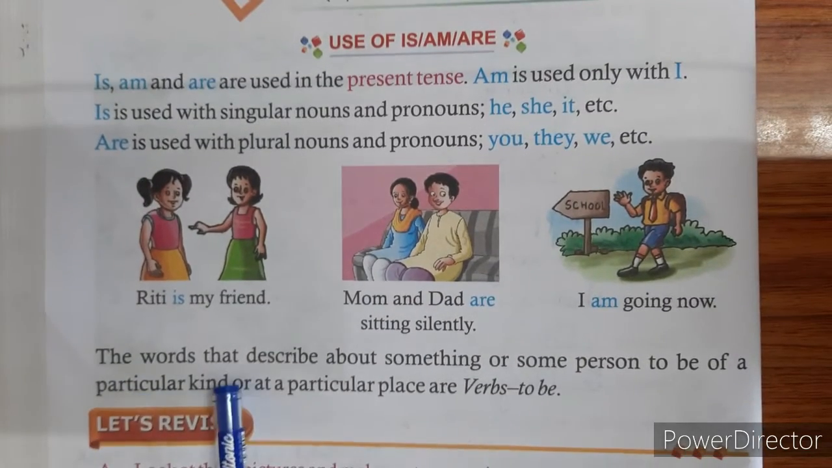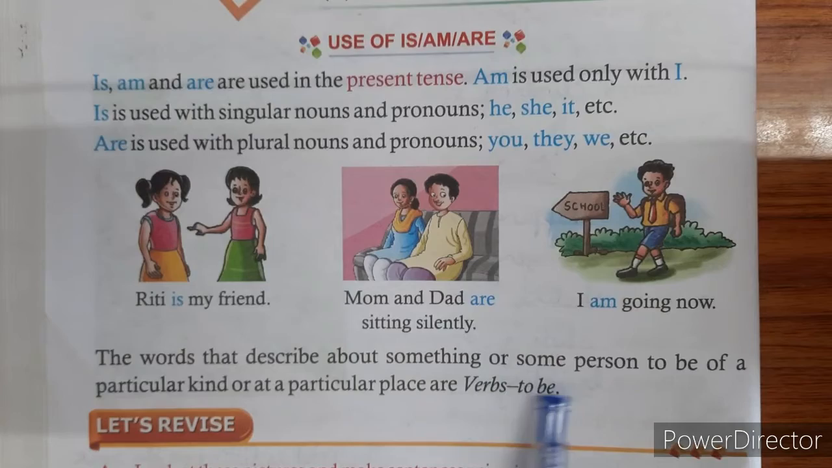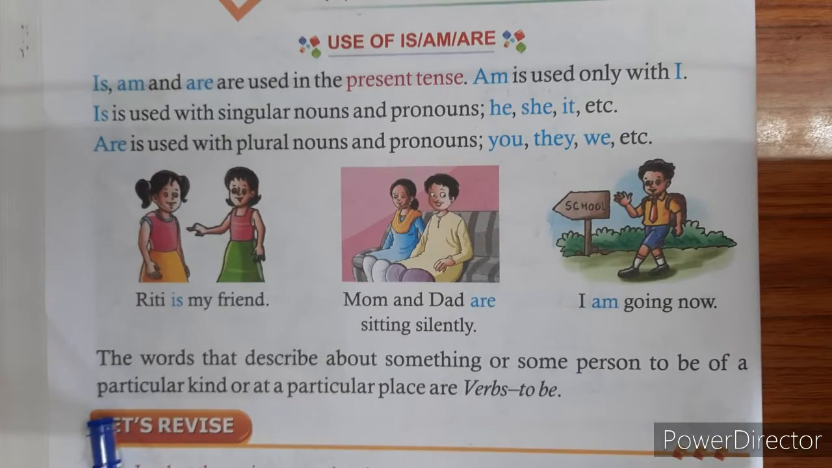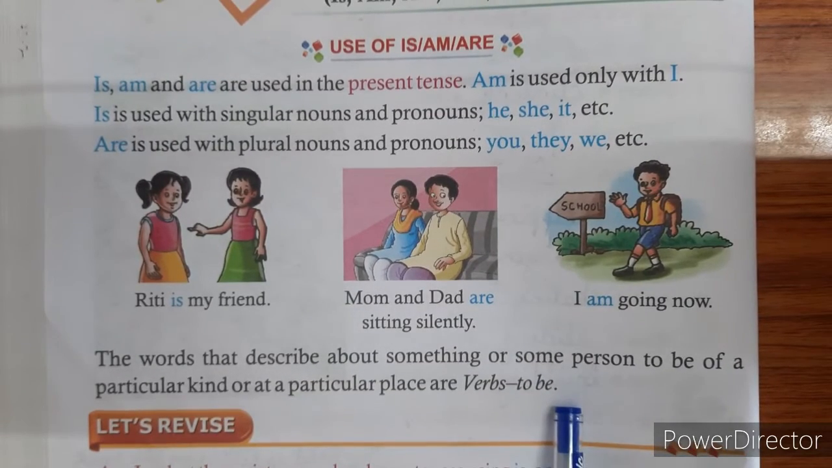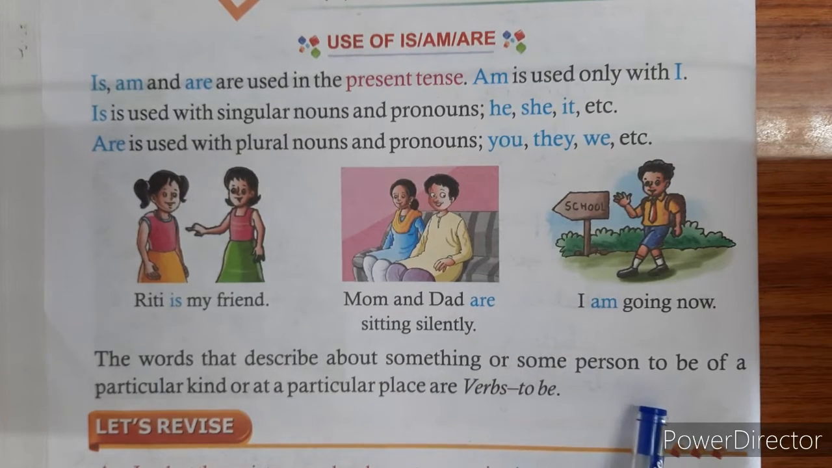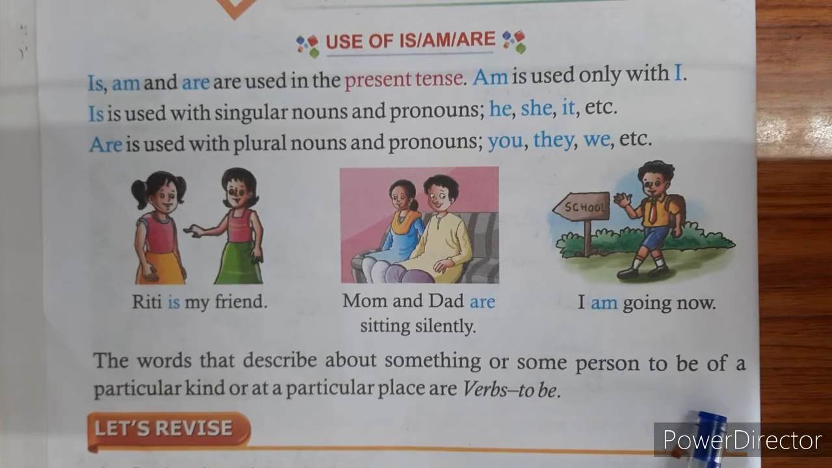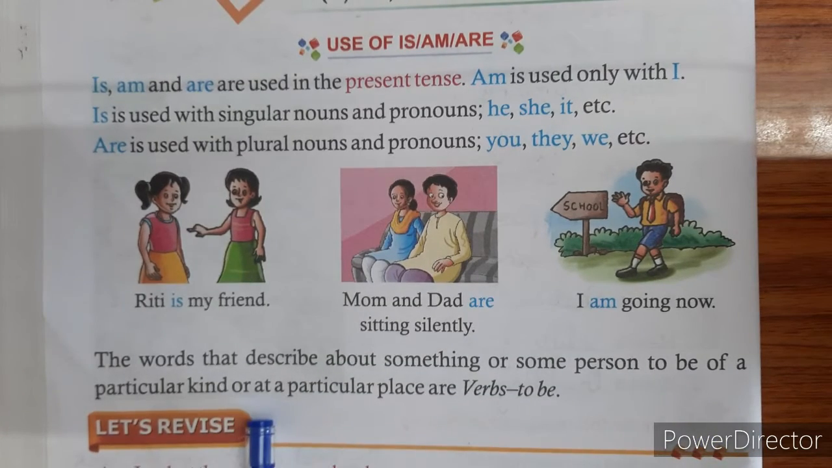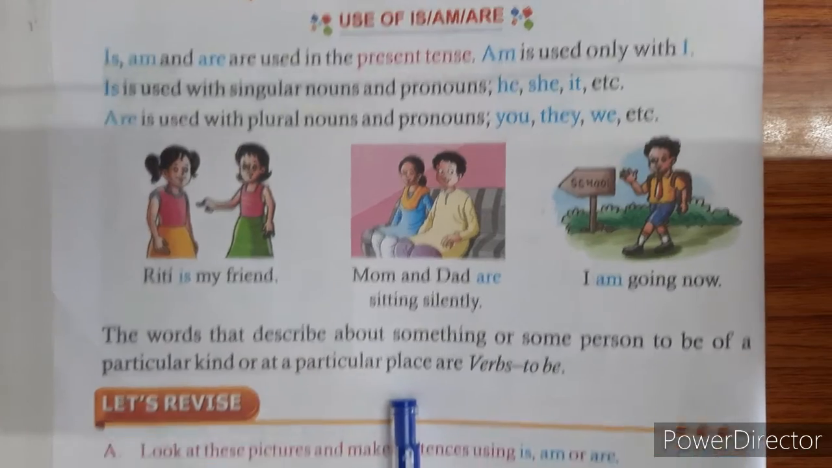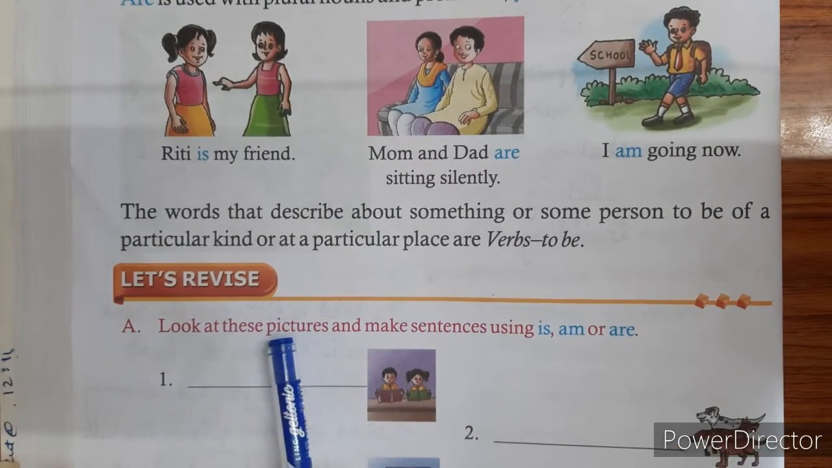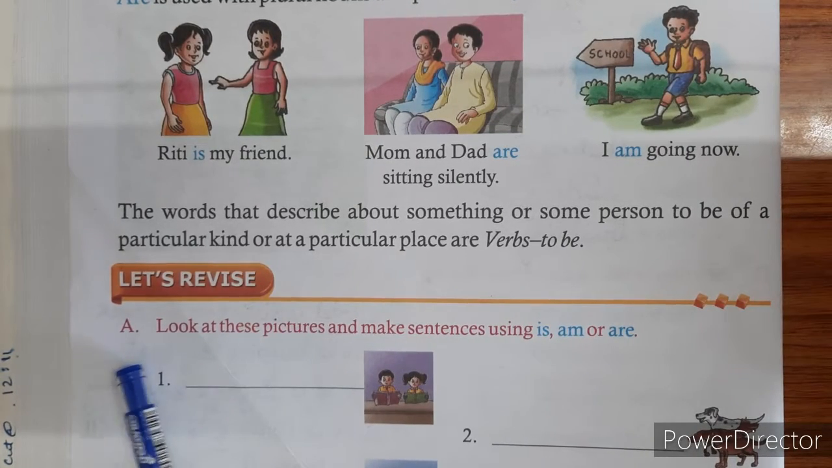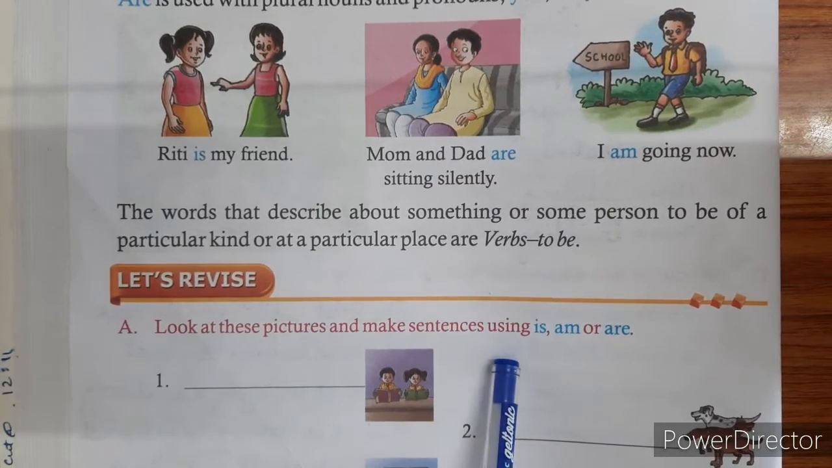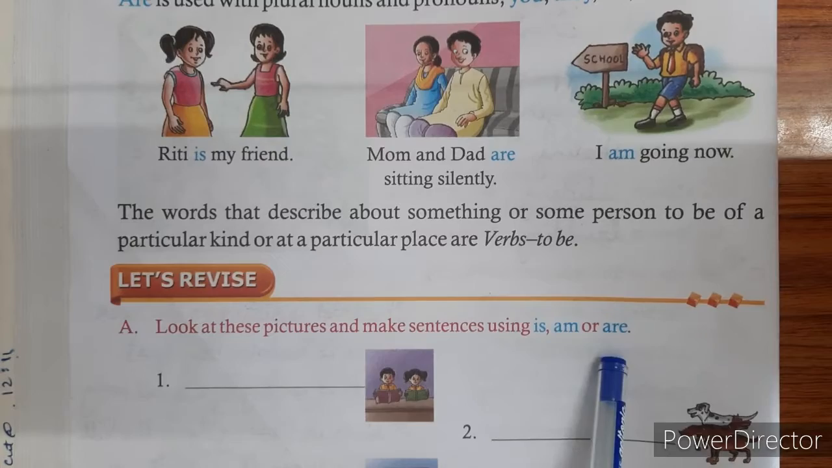Now, the words that describe something or some person to be of a particular kind or at a particular place are verbs to be. What are verbs to be, students? Verbs to be are the words that tell us something about some person or some object which is of a particular kind or at a particular place. To understand this concept of verbs to be in a better way, let's revise.